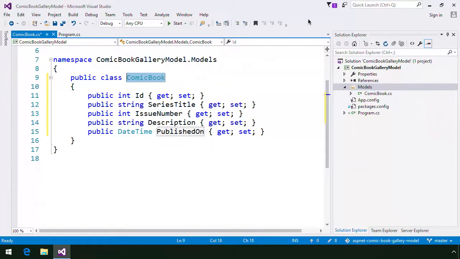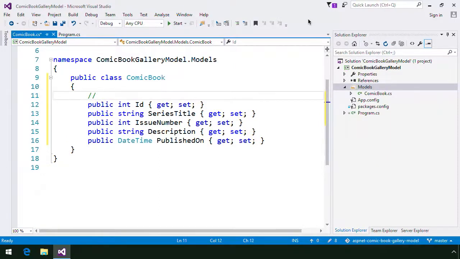The Code-First workflow uses a set of conventions in order to know how to interpret your entity classes and generate the entity data model that EF will use. For instance, the entity class name will become the table name, either the singular or plural version of the name, depending on how EF is configured. And if the class contains a property named Id, a primary key column with the same name and data type will be added to the entity's database table. Because we're using a numeric data type, EF will also make the column an identity column. Identity columns are automatically assigned values by the database when new records are added to the table.